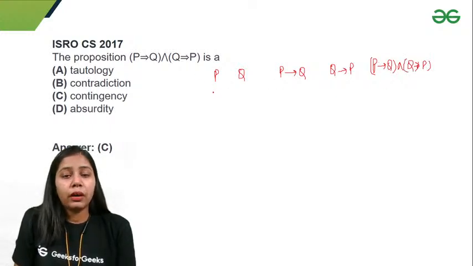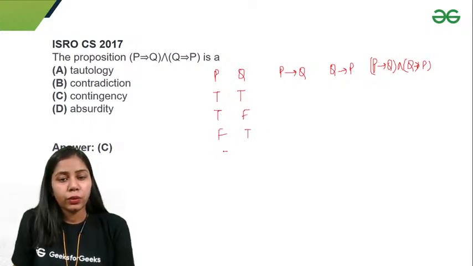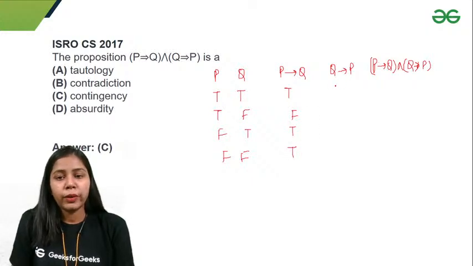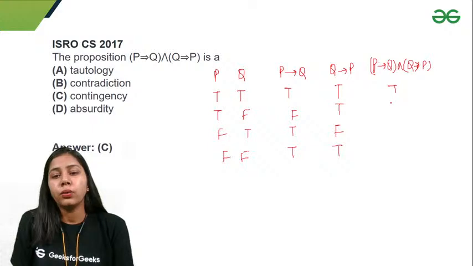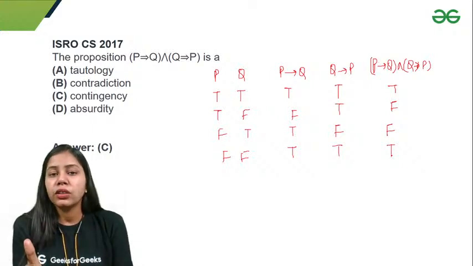So what are the cases for P and Q? True, true; true, false; false, true; and false, false. P implication Q is true, false, true, true. For Q implication P: true, true, false, true. And for both statements combined, what would I get? True, false, false, true.